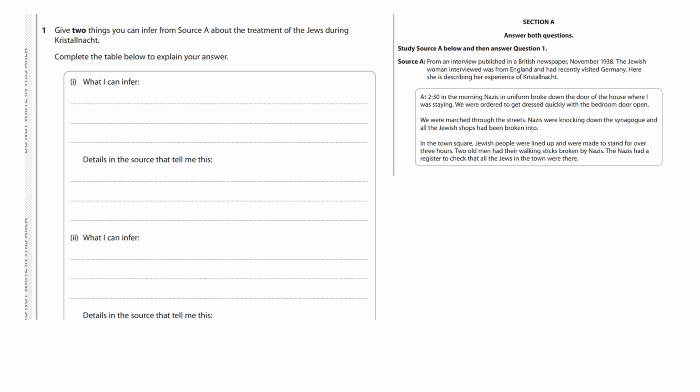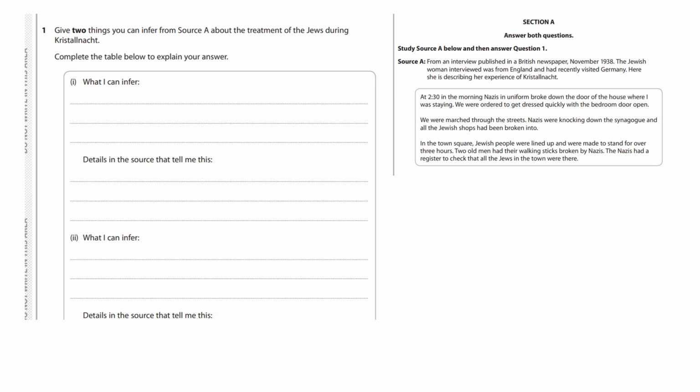Question 1 on section A of your paper is one that you will be able to get full marks on because it doesn't require any own knowledge whatsoever. It's an inference question. So when you get this question, you're going to highlight the inquiry of the question, and you're then going to highlight 2 clues that you can find in the source that tell you something about that topic. You're then going to add those clues into the booklet under the details section.